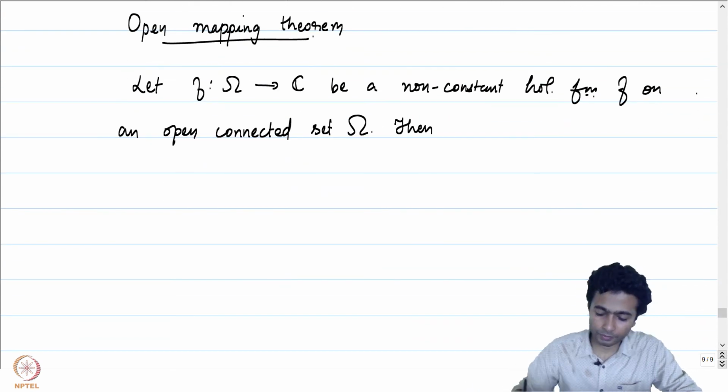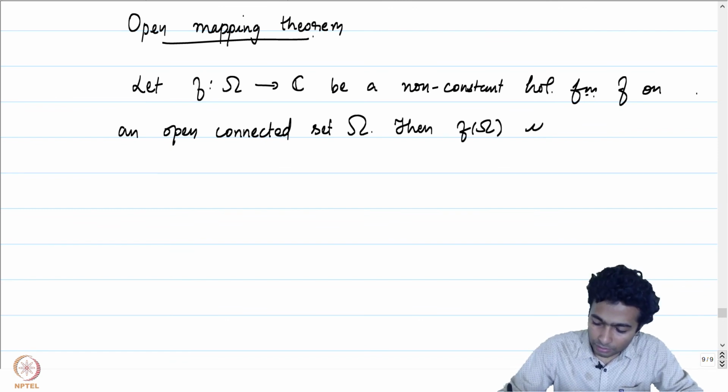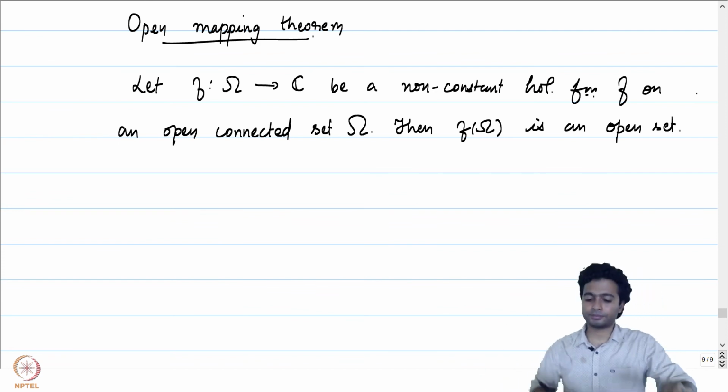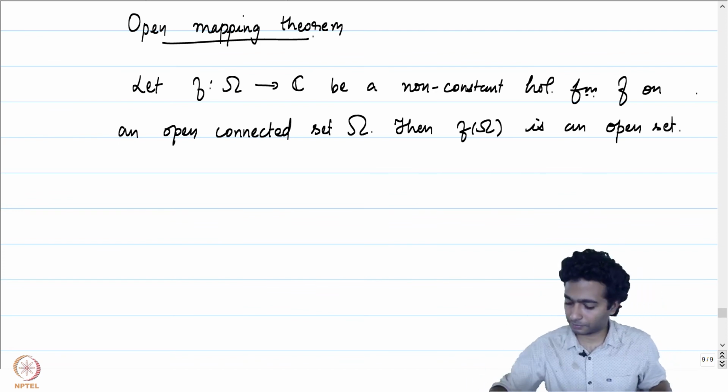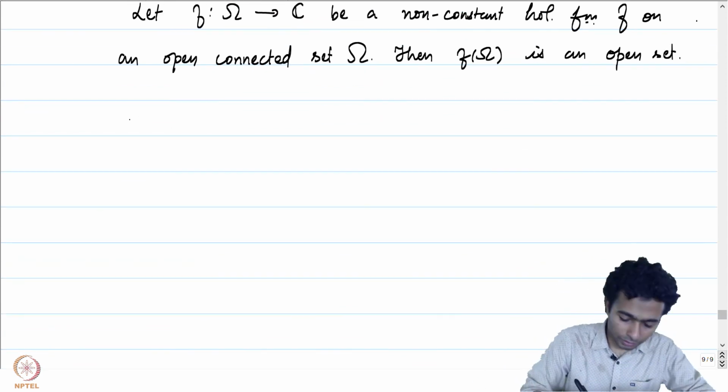Then f of omega is an open set. The proof is quite straightforward.